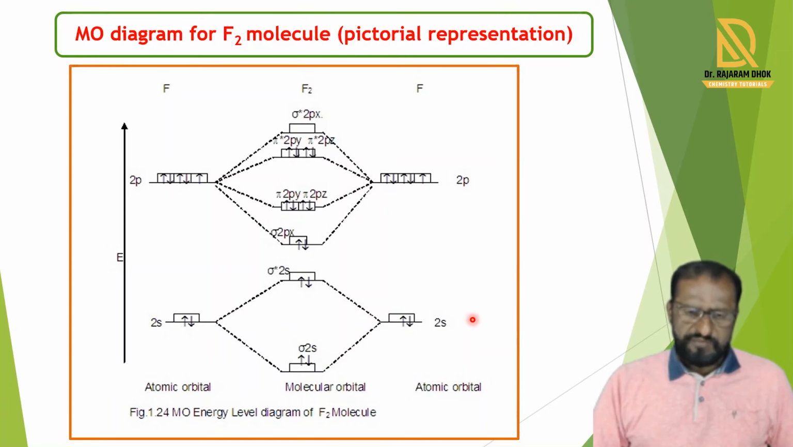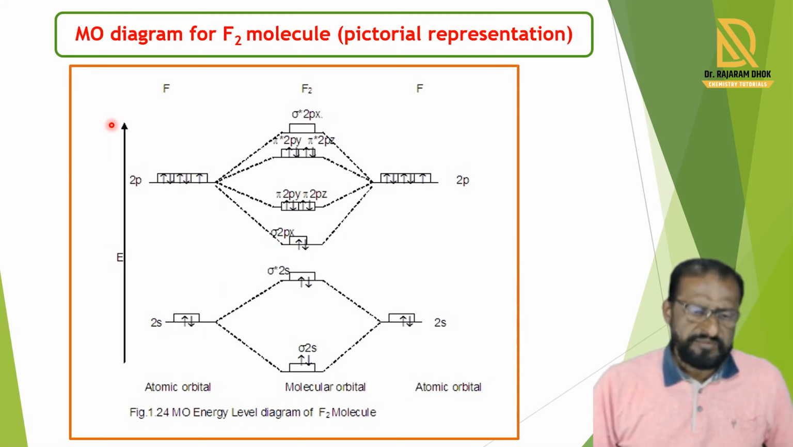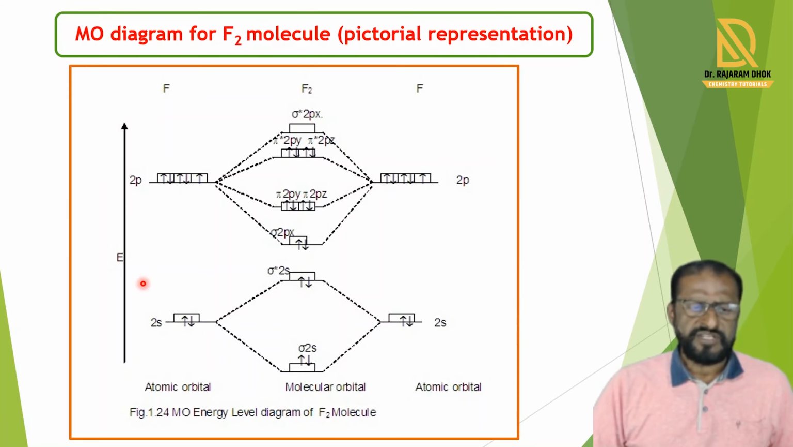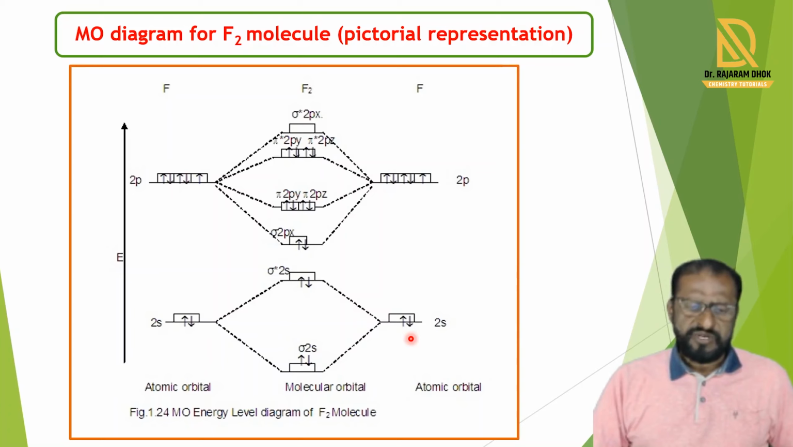In this diagram, a pictorial representation of the fluorine molecule is shown. On the left side, increasing energy is shown by an arrow pointing upward. In the F2 molecule, one fluorine atom's atomic orbitals are shown at the left side, and the second fluorine atom's atomic orbitals are shown at the right side. The molecular orbitals formed by the combination of the two are shown in between.